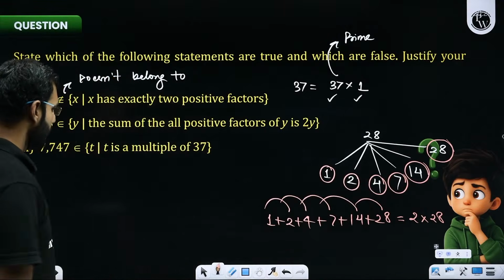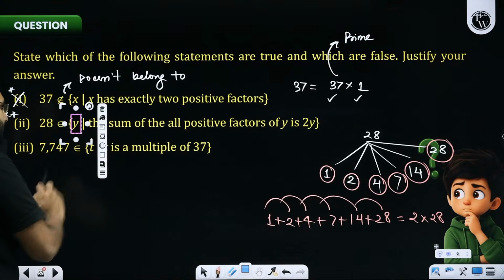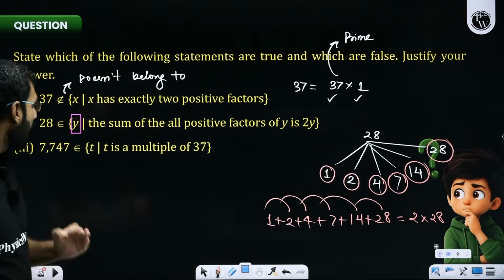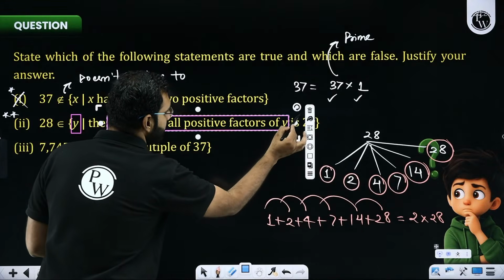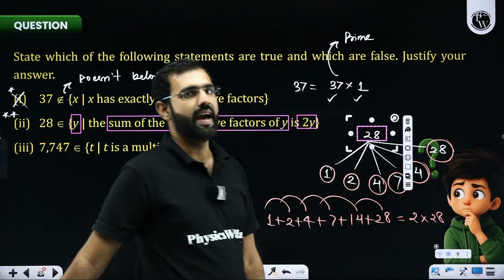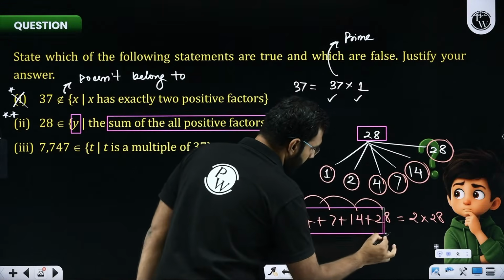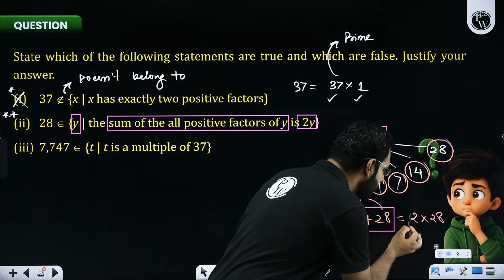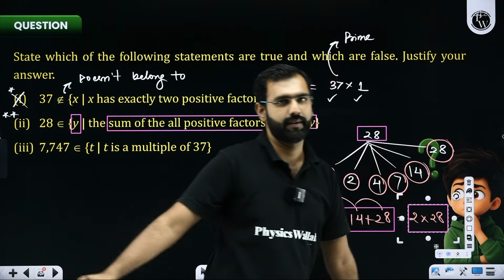Now, please pay attention, everyone. What was the definition saying to you over here? The definition was saying that I will consider an element a part of this set where the sum of all positive factors of y is 2y. So when I looked at 28 and noticed the sum of all the factors of 28, I observed that it was clearly double of 28.